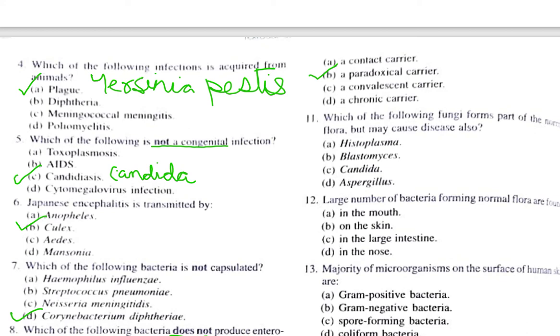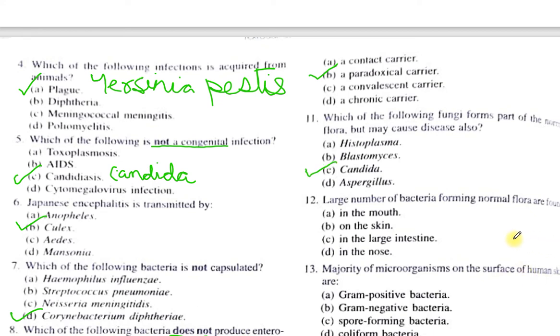They can cause opportunistic infection, but these are not present in the flora. These are acquired from outside of the body, so these are examples of exogenous infections. While Candida can cause endogenous infection and it is a part of the flora. So here the correct answer is option C, Candida.